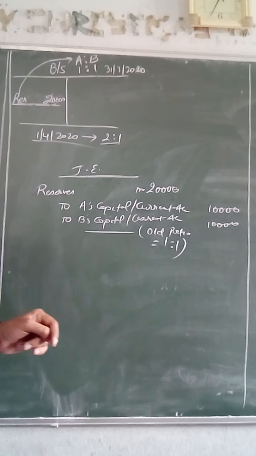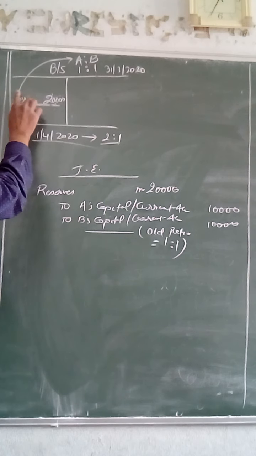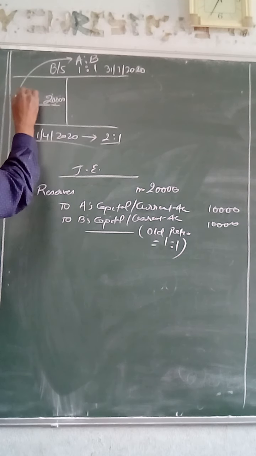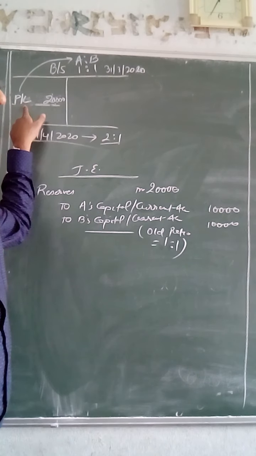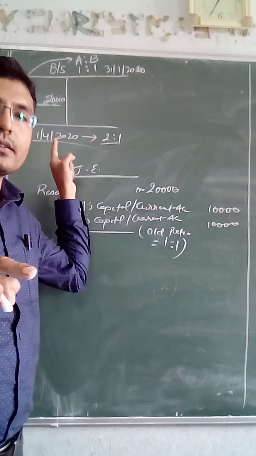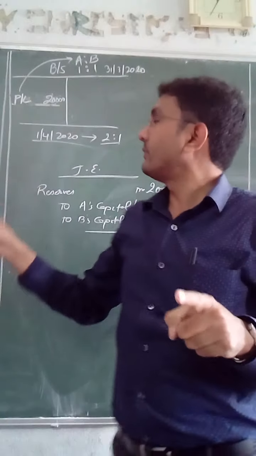Similar logic could also be applied on the profit and loss account. You know that the profit and loss account might have a credit balance, that is accumulated profit.